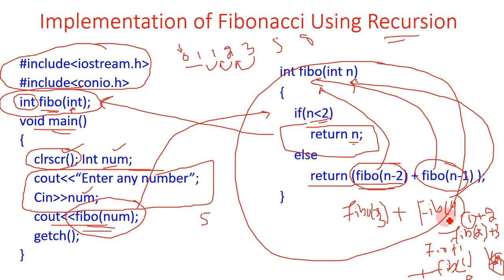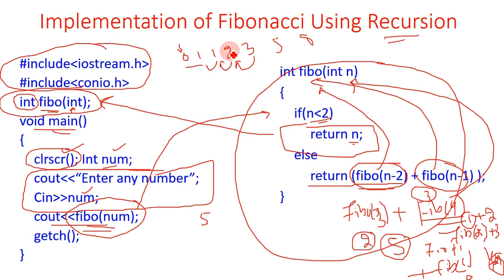So 2 + 1, this will return the value 3, and this fib of 3 returns the value 2. So again 2 will be returned here from this fib of 3. So 3 + 2, this will be equal to 5. So fib of 5 will return the value 5.